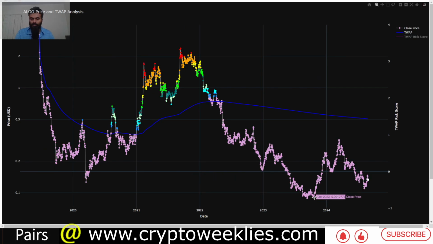Algorand also did a similar thing. Instead of January, the previous bottom was in October, and then till August this new higher low was formed at around 10 cents.